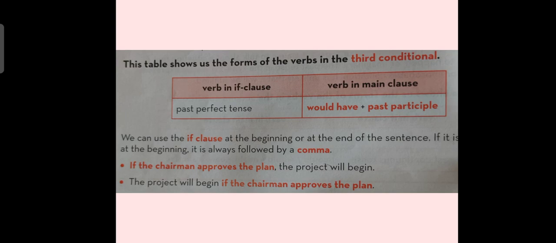If the chairman approves the plan, the project will begin. Sentence number 2. The project will begin if the chairman approves the plan. As it is being told here, if clauses can be used at the beginning of a sentence, and they can also be added at the end of the sentence.